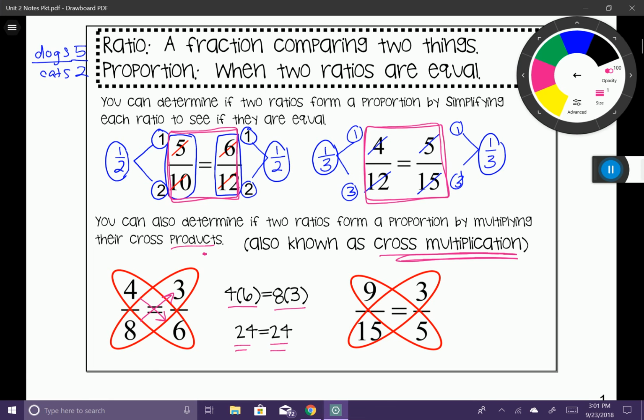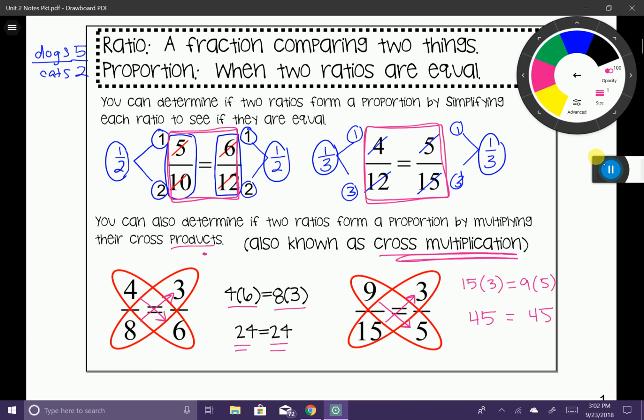Let's look at another example. 9/15 is equal to 3/5. So what I could do here, it doesn't matter where I start necessarily, but let's start with 15 times 3. 15 times 3 is equal to 45. Where if I went the other direction, 9 times 5, well, 9 times 5 is also equal to 45. So these two ratios create a proportion.